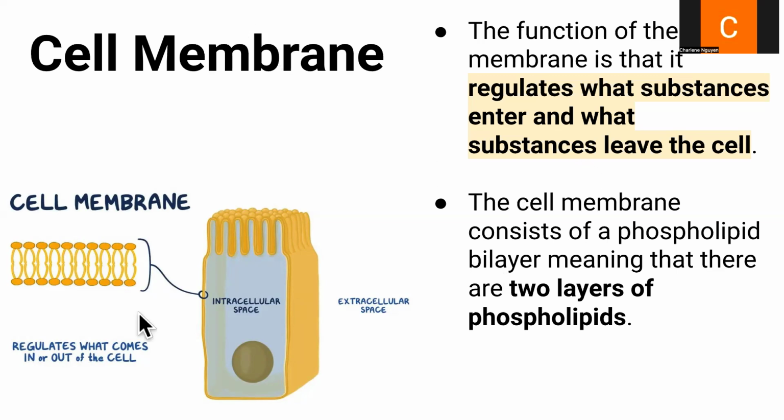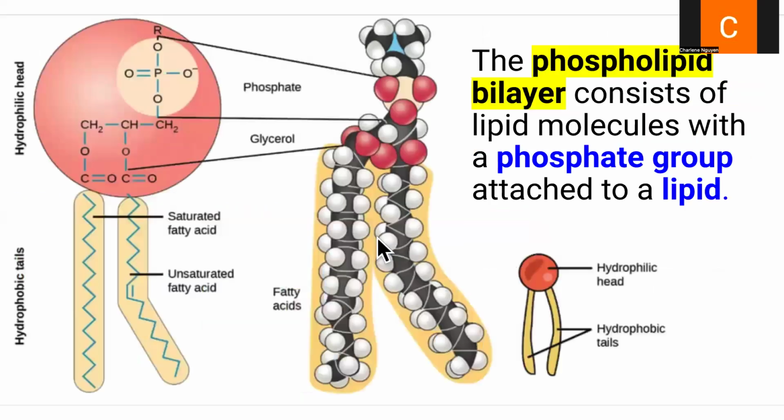The structure of the cell membrane consists of two phospholipid layers, which is why it's called the phospholipid bilayer. So we have one layer of phospholipids here and then one layer of phospholipids here. This makes up the entire cell membrane, with one side filled with phospholipids and the other side filled with phospholipids.